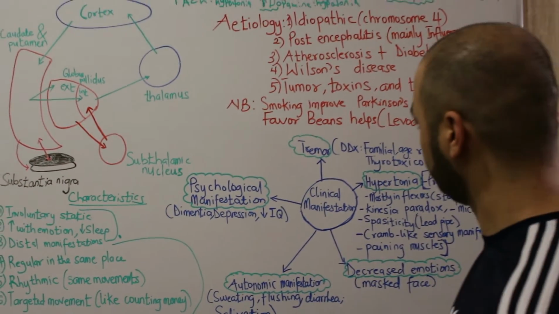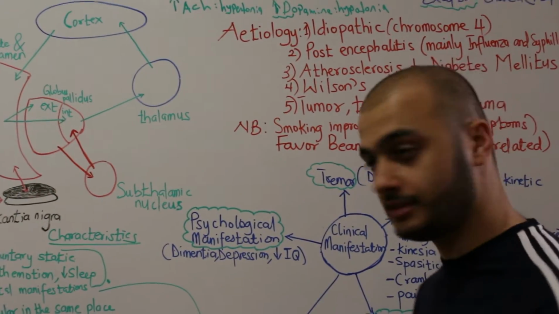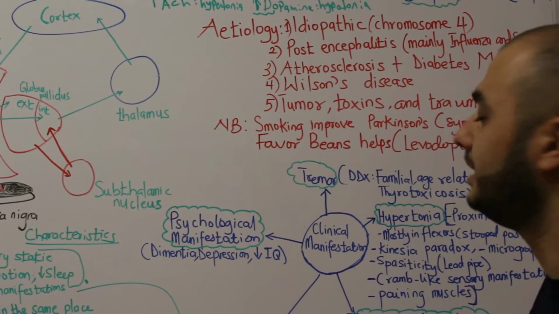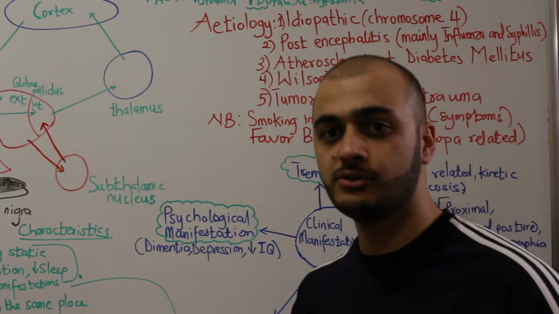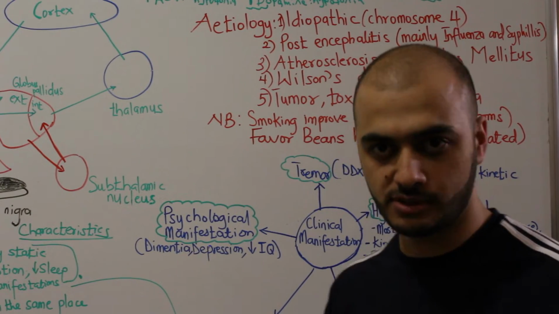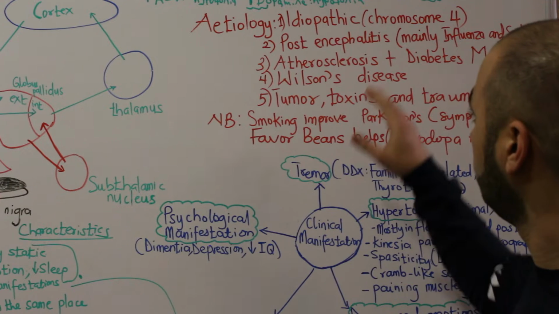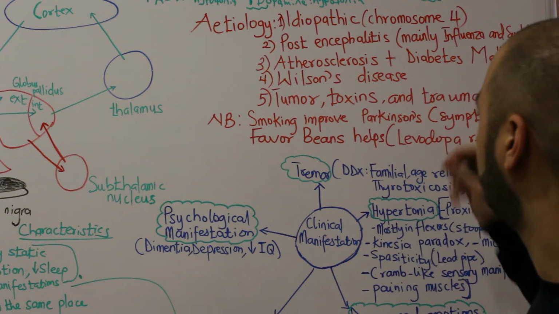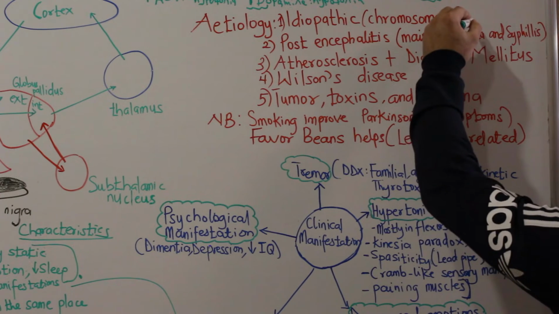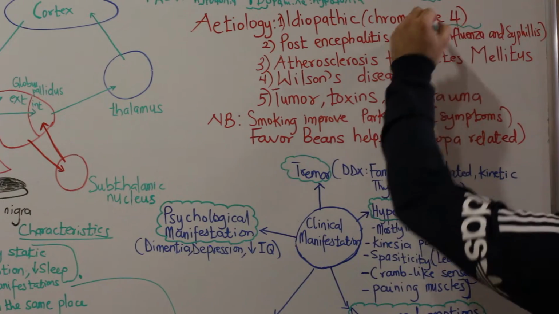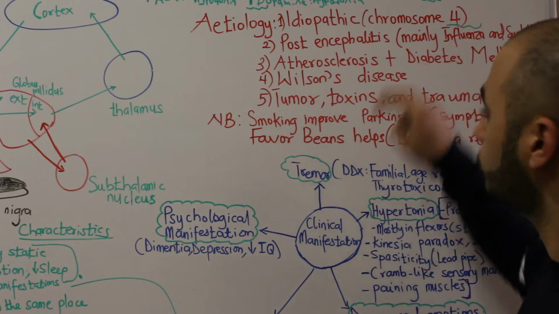Next. So, we mentioned the general characteristics of the disease. Now, we are going for the etiology of Parkinson's disease. What can be the etiology? Mainly, it's idiopathic, and it occurs during the aging process. So we have identified that this disease is associated with chromosome number 4.